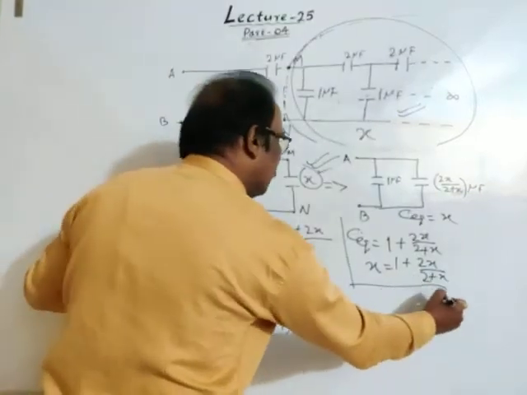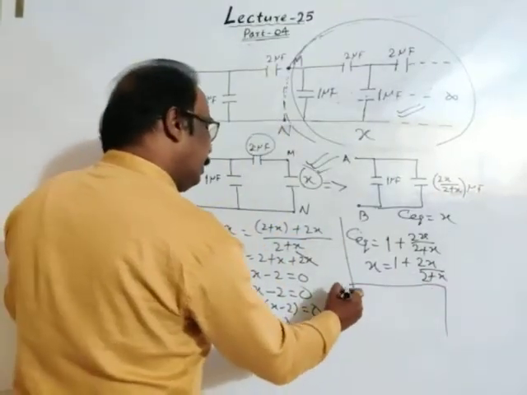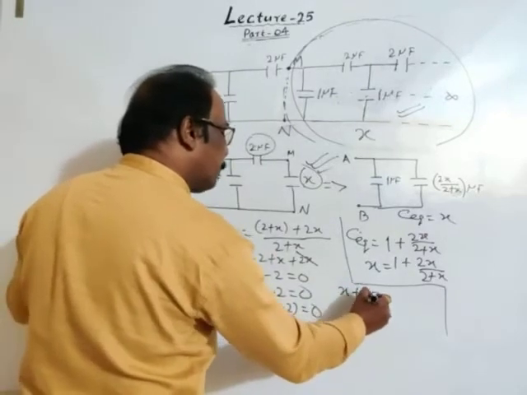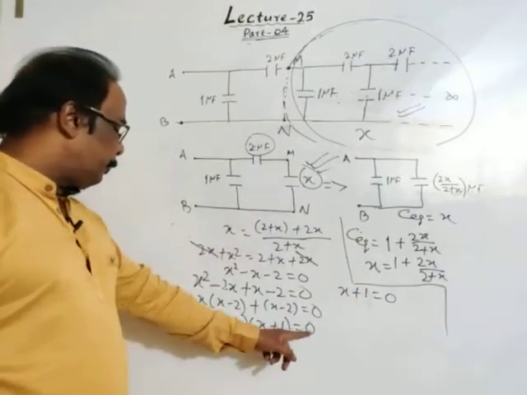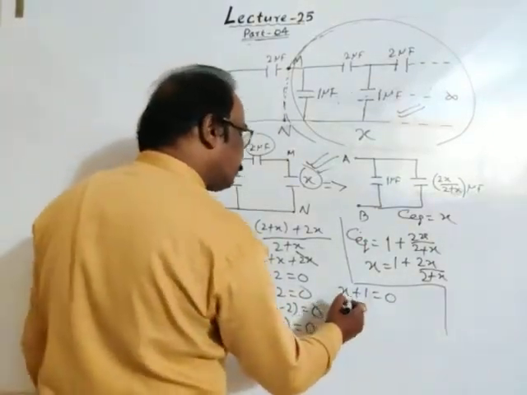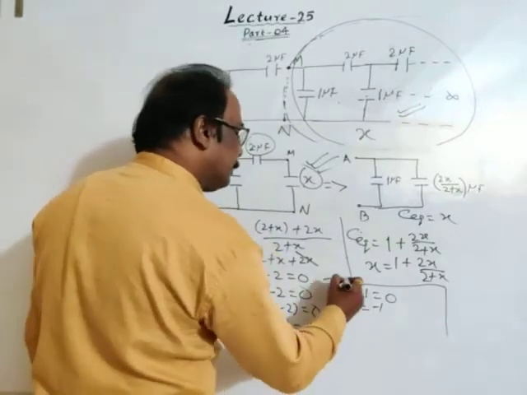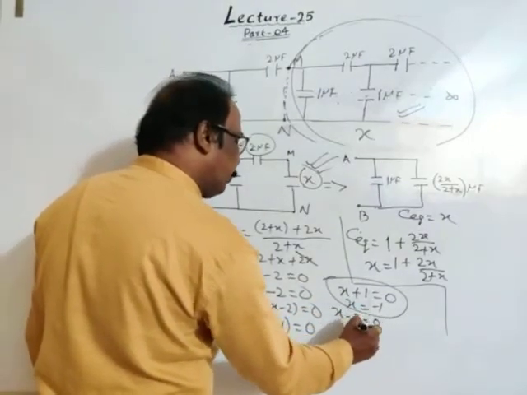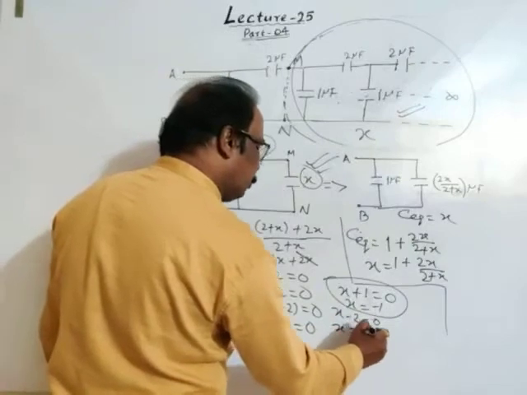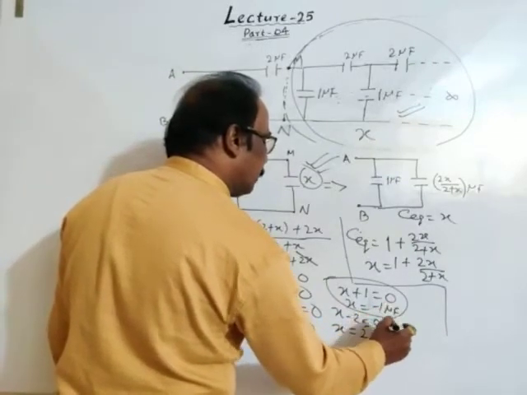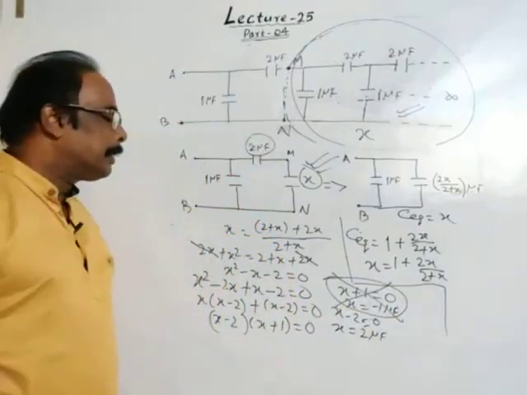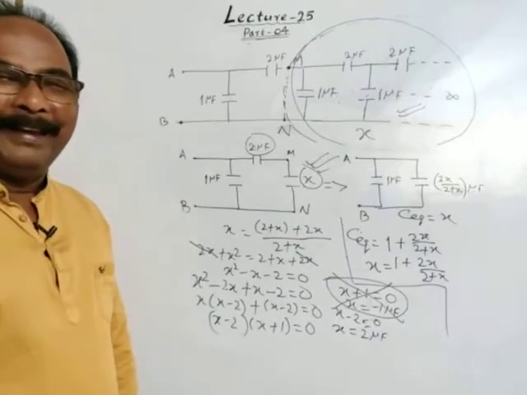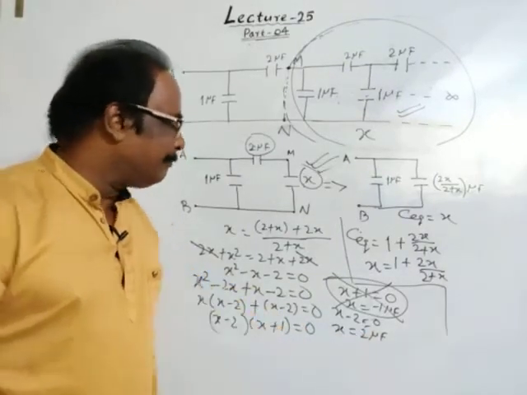Now let's solve it. First take X plus 1 equals 0, so X is equal to minus 1. This is one value. Then also take X minus 2 equals 0, then X is equal to 2 microfarad. This minus 1 microfarad is not taken because it is negative. Capacitance can't be negative. So this is the positive value of capacitance.